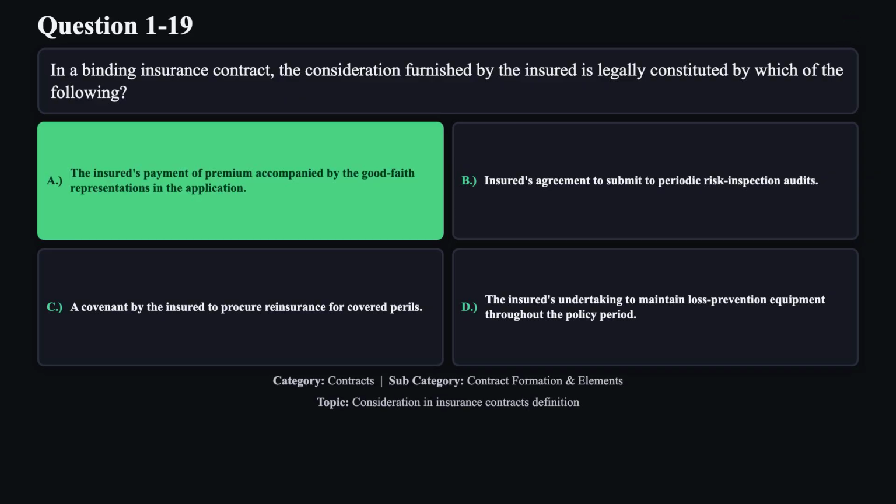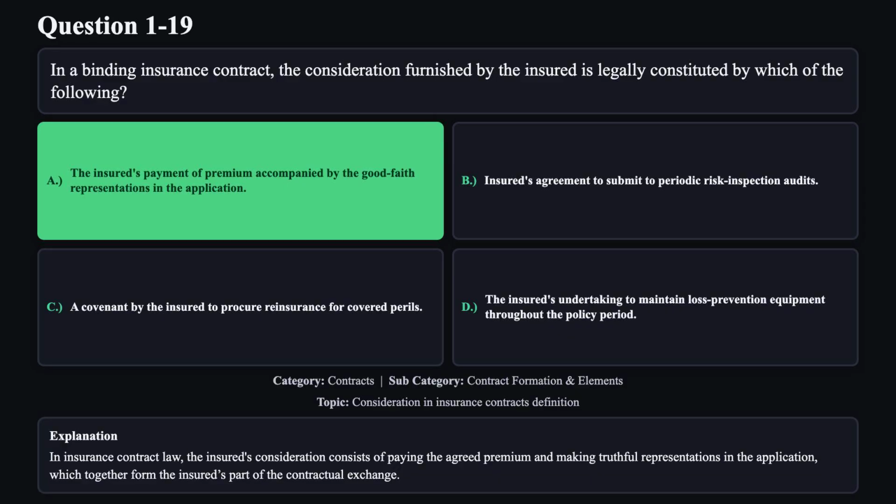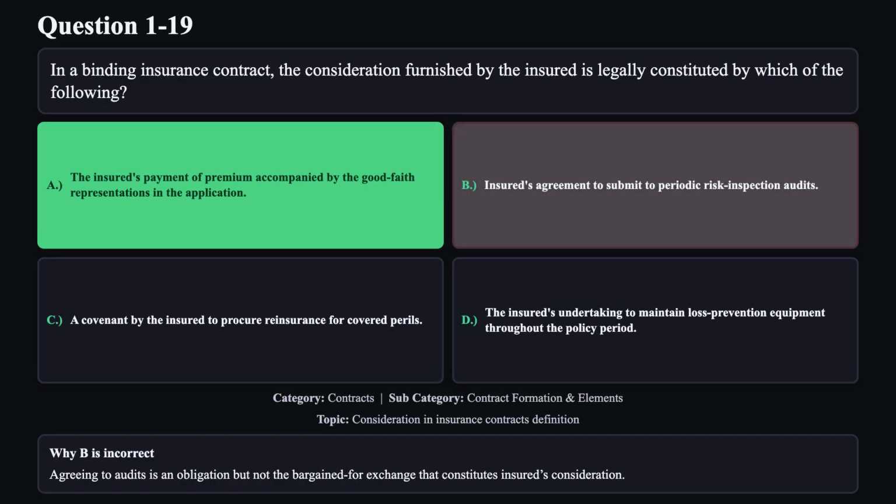The correct answer is A. In insurance contract law, the insured's consideration consists of paying the agreed premium and making truthful representations in the application, which together form the insured's part of the contractual exchange. Reason B is not correct. Agreeing to audits is an obligation, but not the bargained-for exchange that constitutes insured's consideration.